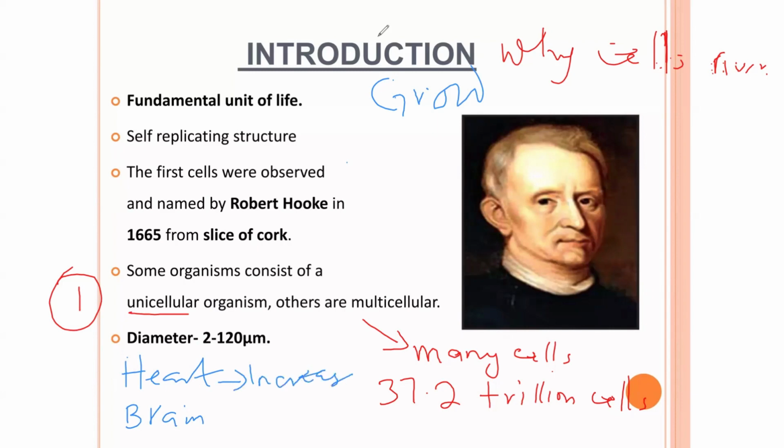So the number of cells you were born with in the heart and the brain stays the same as you age and grow. It's based on an increase in size, not in number. And that is why, if you have a problem in your heart or brain, it's very difficult to cure.